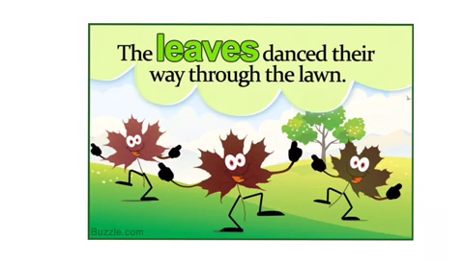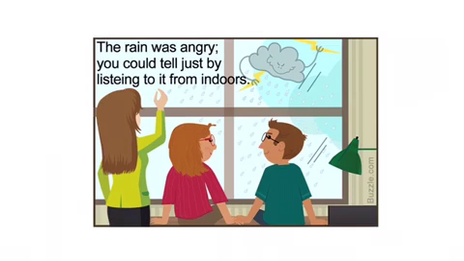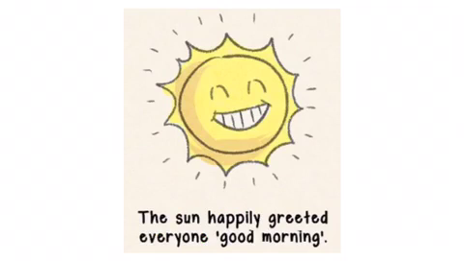Here are some examples of how personification is used in a sentence. The leaves danced their way through the lawn. The leaves are given the human trait of dancing. The rain was angry. You could tell just by listening to it from indoors. The rain was given the human emotion of anger. The sun happily greeted everyone good morning. The sun was given the human emotion of happiness.